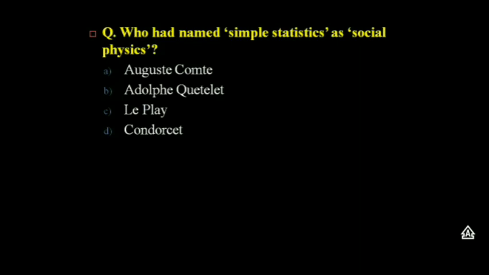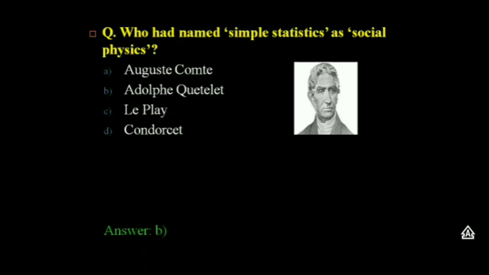Who has named simple statistics as social physics? Auguste Comte, Adolphe Quetelet, Diepley, and Concret. The answer is Adolphe Quetelet, because Comte had earlier used the term social physics, but it had been subsequently appropriated by others, most notably the Belgian statistician Adolphe Quetelet.